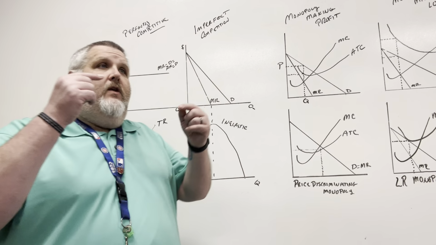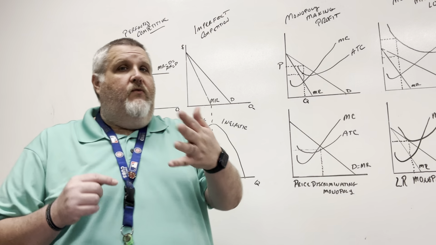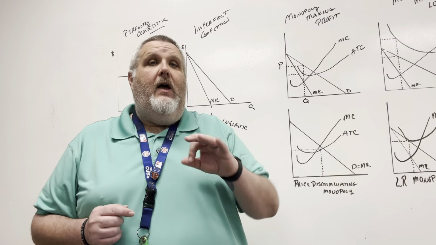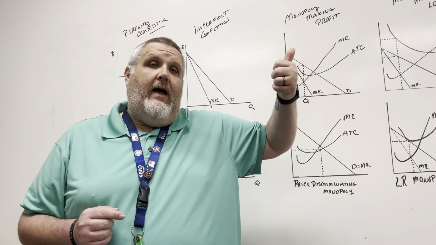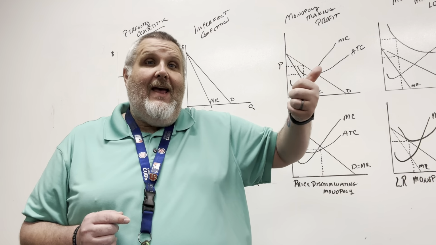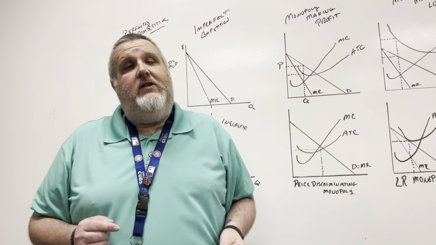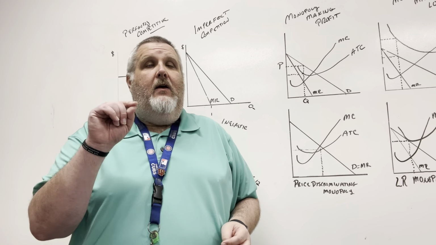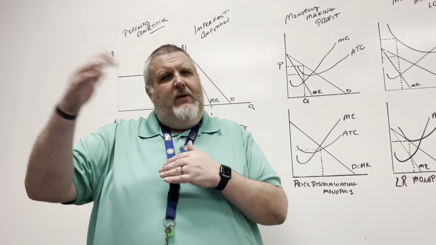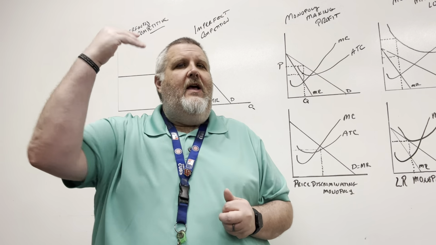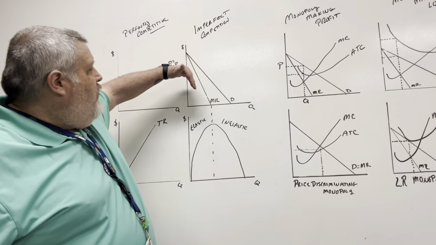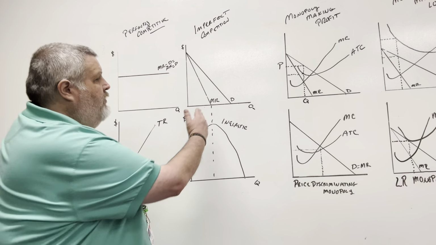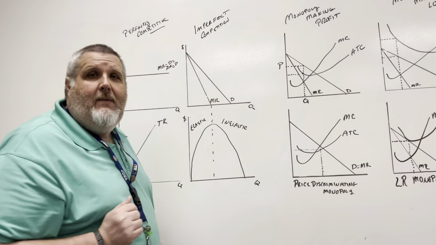That's because each time we go down, say down to 8 and we're able to sell 3, we're going to lose that dollar from the first guy, lose the dollar again from the first guy, and now lose the dollar on that number 9 guy. So we're losing a little bit of what we could have made if we could have charged that $10 or that $9. That's the reason why our marginal revenue curve is going to fall below the demand curve.